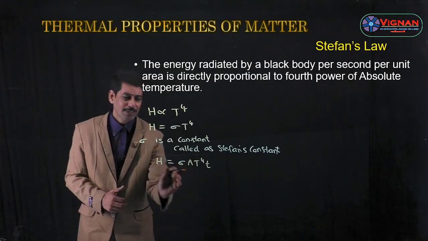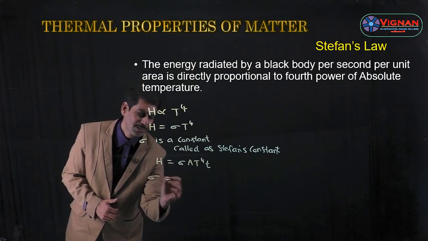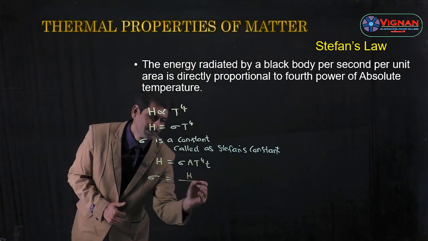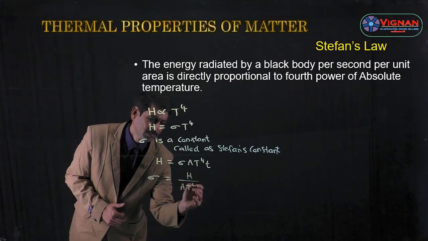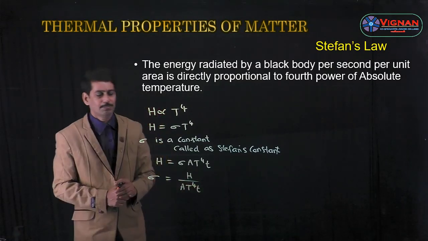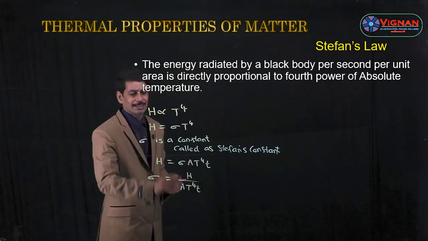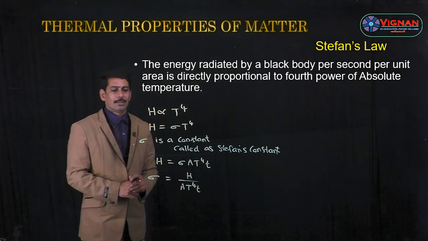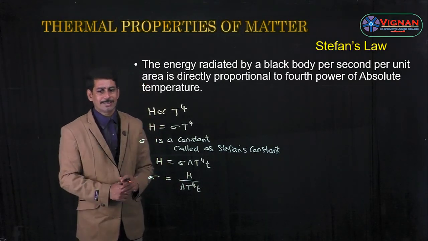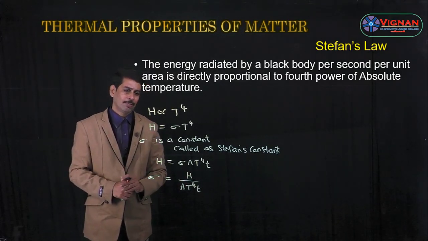Then sigma is equal to H by A T power 4 into t. Here capital T is the absolute temperature, small t is the time, H is the heat energy and A is the area.